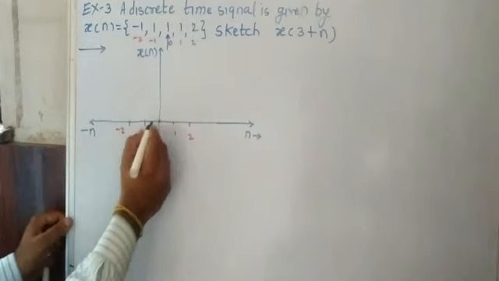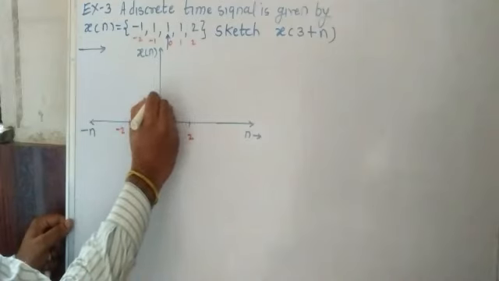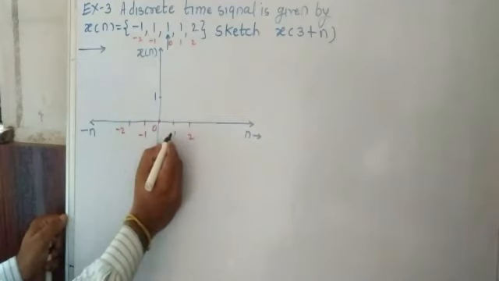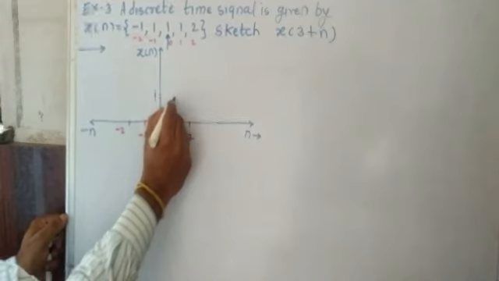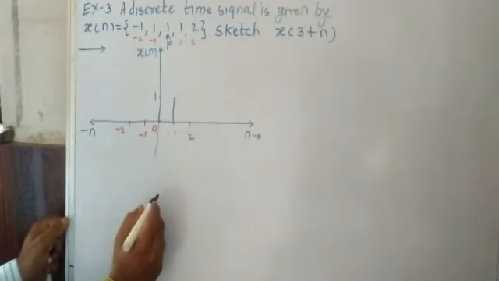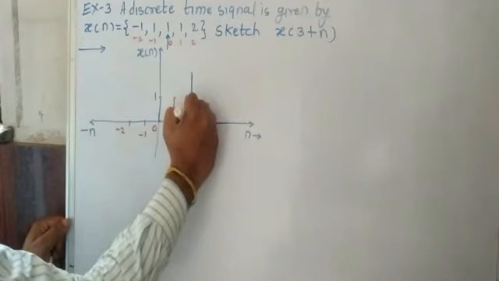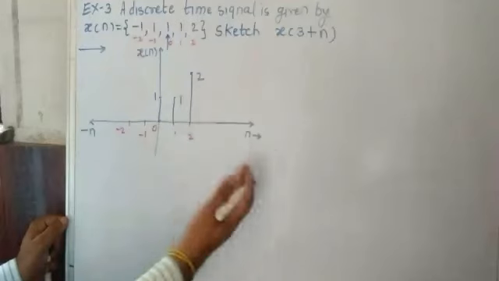Okay, so at n is equal to 0, its value is 1. Okay, similarly at n is equal to 1, again its value is 1. Okay, similarly at n is equal to 2, its value is 2. Okay, we are done with the right hand side.